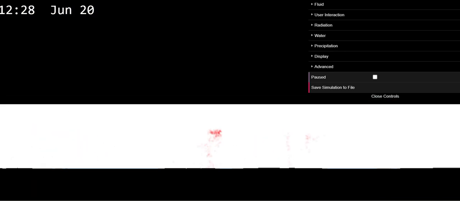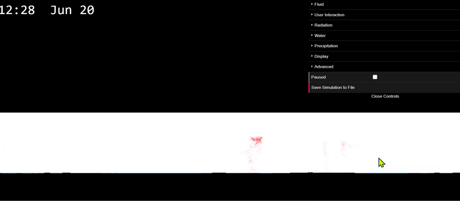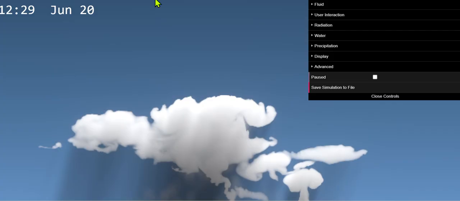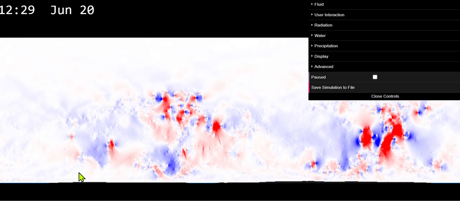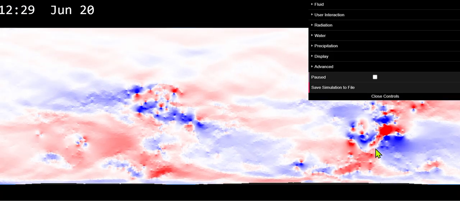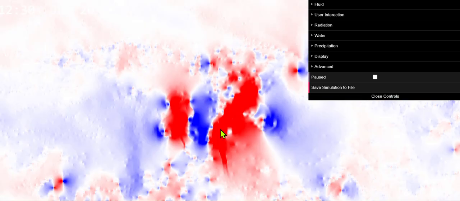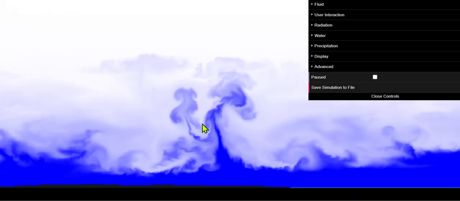Turn on the precipitation mass to see where there's the most precipitation. And this much precipitation would not give you thunder, but... Okay, this one's really going.